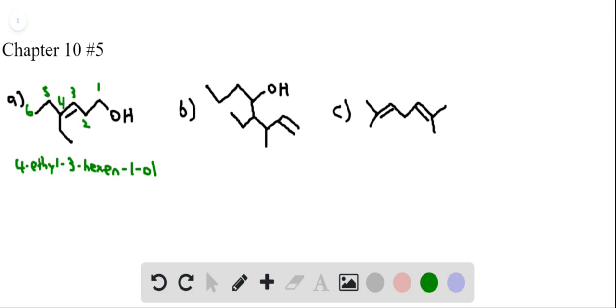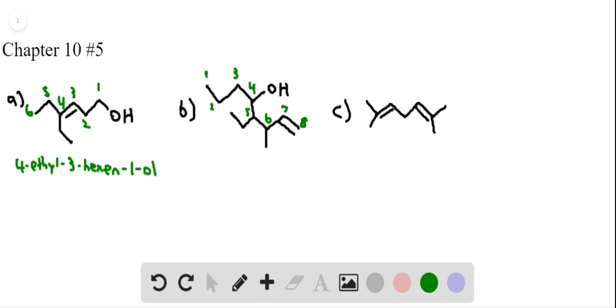Okay, so then B we'll do exactly the same thing. So we want the carbon with the alcohol on it to have the lowest number. So it's not going to be number 1 this time. But the way that we could name the longest chain and give that the lowest number is going to be to number like this: 3, 4, 5, 6, 7, 8. So we have an octane derivative here, with an alcohol on 4, an ethyl group on 5, a methyl group on 6, and an alkene at 7.